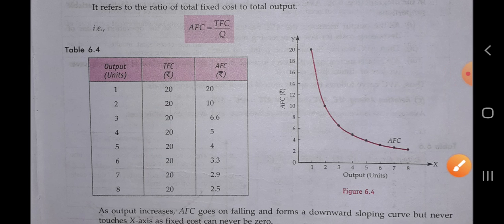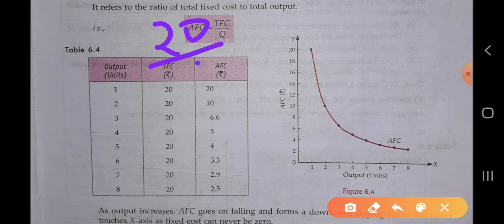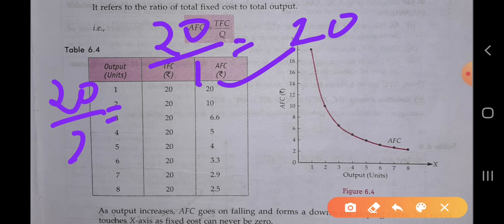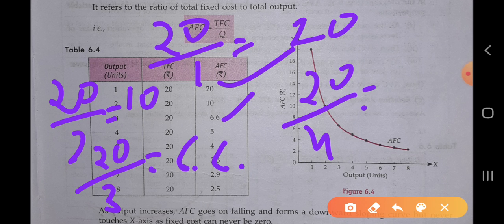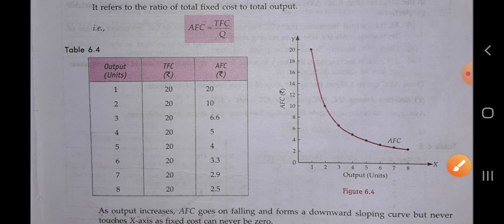So how do we calculate the AFC? We should divide the TFC by output. So at the first unit, 20 by 1, we get the value of 20. Next is 20 by 2, it equals 10. Next is 20 upon 3, so 3 6s are 18, 6.6. Next is 20 upon 4, it equals 5. So like that we can calculate the value of this. When we divide the TFC by the output, we get the value of average fixed cost.